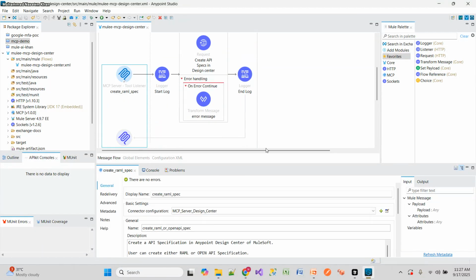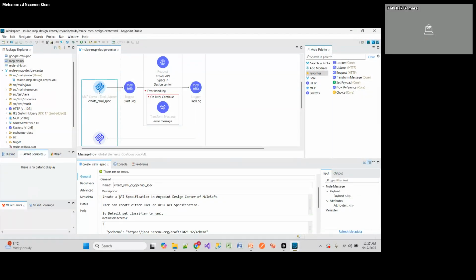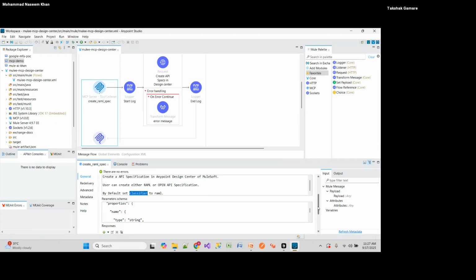So here if you see, I have given this name and then create API specification, and this is the classifier, whether it is a RAML or Open API. So if a user doesn't provide, then it will consider RAML as the default one.